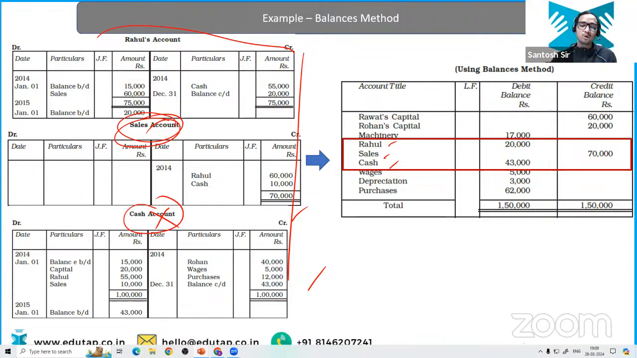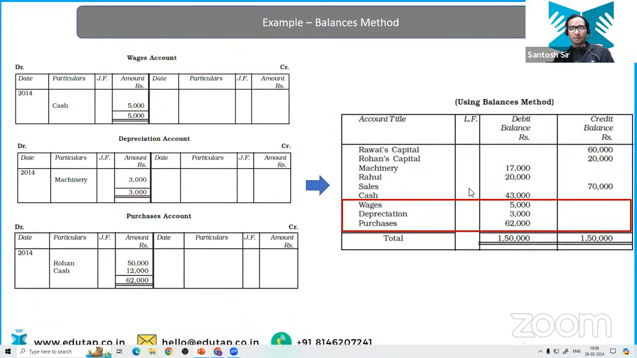So what you need to do, you need to plus the credit side, that is 70,000, and you are going to directly write 70,000 in the credit side. Yes, everyone is clear. Okay.